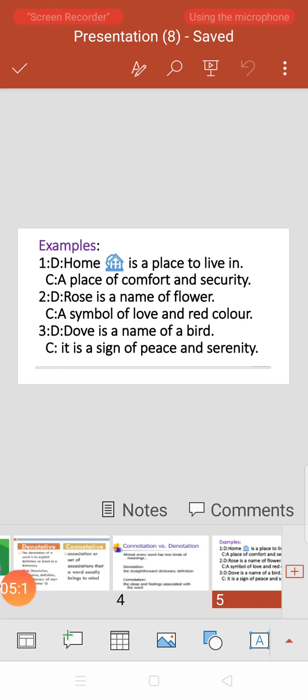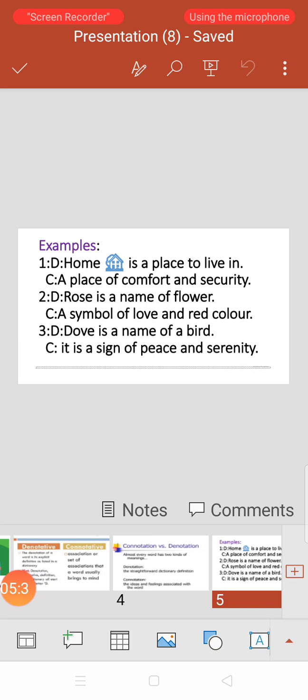Denotative meaning of home is a place to live in. You can say a house is a place to live in. And connotative meaning, a place of comfort and security. If your home is comfortable and secure, you will say your home is a place of comfort and security. So this opinion could be changed from person to person.